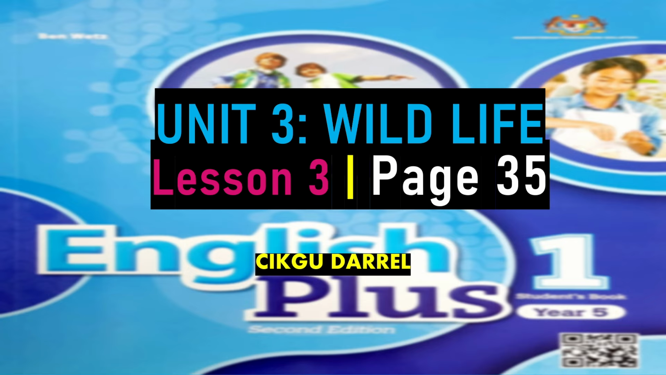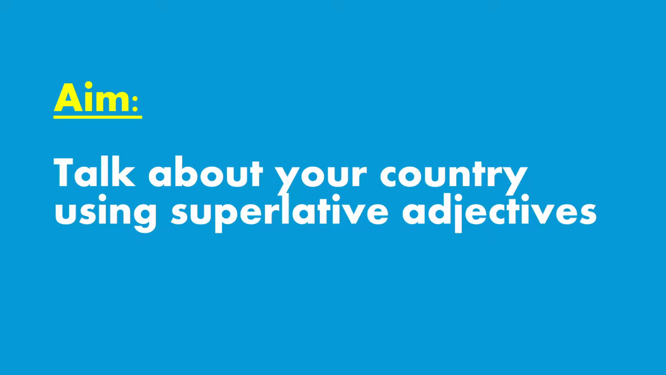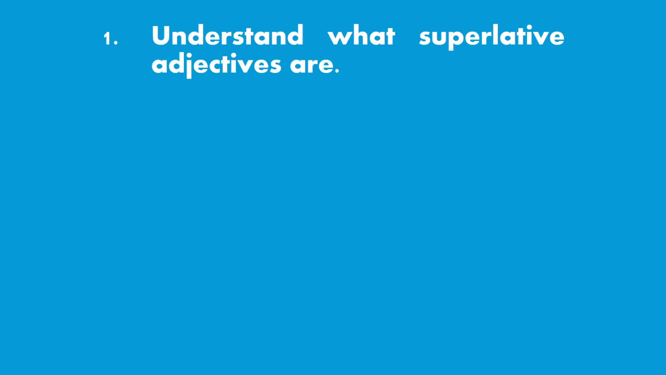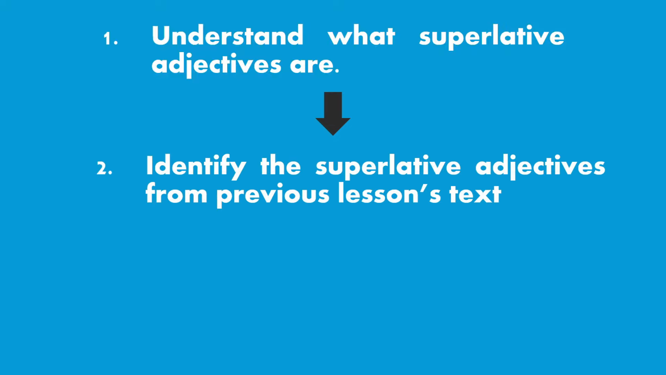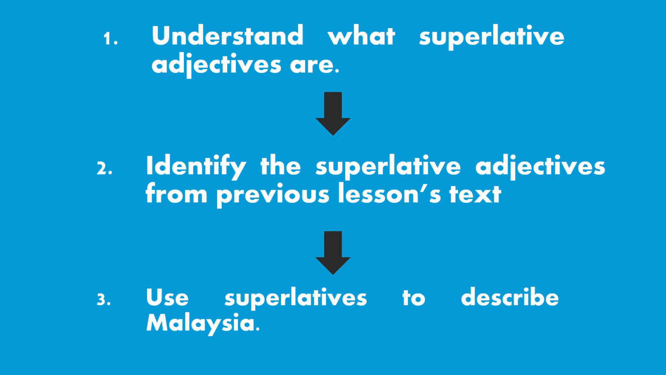For your information, this is going to be the third lesson, which will be on page 35 in your student's book. At the end of this lesson, you should be able to talk about your country using superlative adjectives. Hence, the framework for our lesson today: first, we are going to understand what superlative adjectives are, followed by identifying the superlative adjectives from the previous lesson text that we have read. And last but not least, we are going to use the superlatives as practice to describe Malaysia.